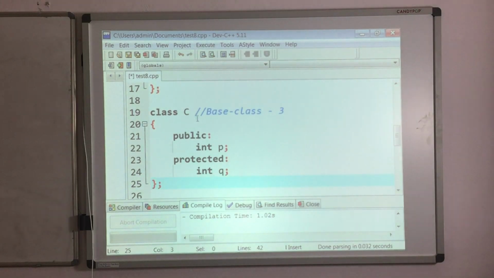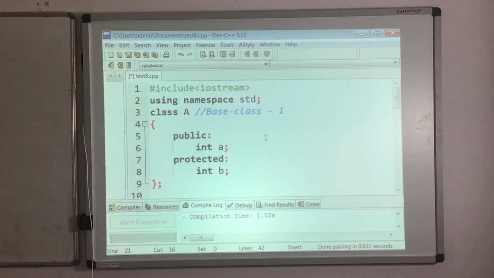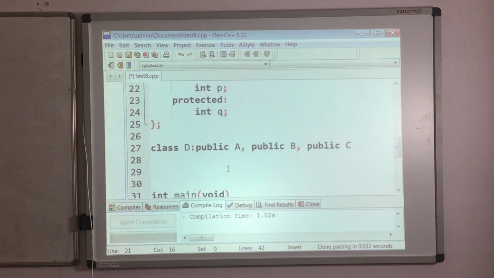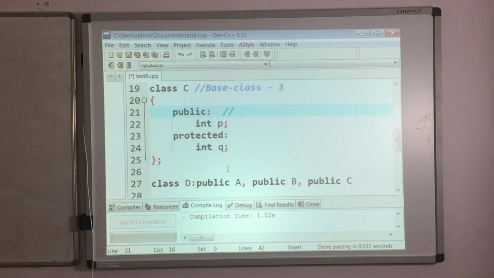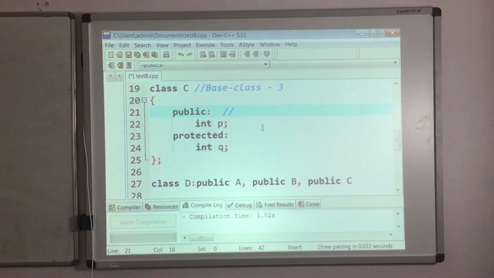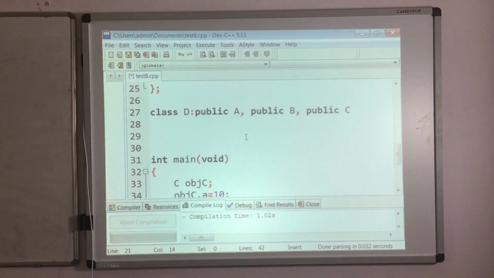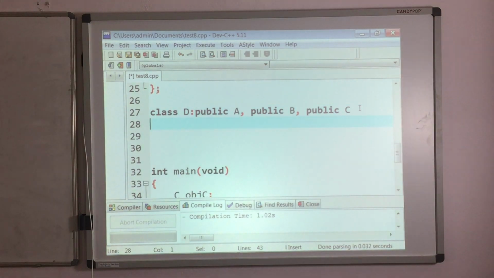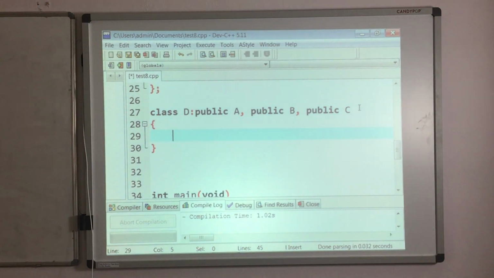So right now what I have to do, in this D class, when you are defining this D, take only one data member of type public.